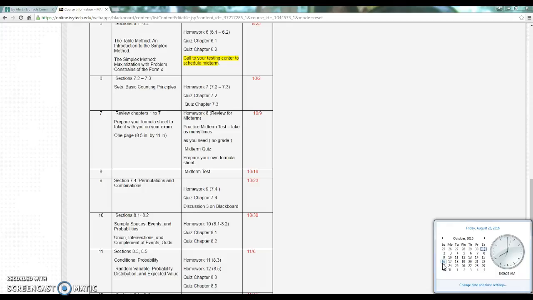You're probably not going to be able to actually take it on the 16th because I know our testing center is not going to be open on a Sunday. But when you look at it in more detail, it'll say that you can take it that whole week leading up to the 16th. So Monday up until Sunday you can take it. You're going to want to schedule it at some point during the week of the 10th to the 14th. So you have 5 different days that you can take that test. It's not that you have to take it on the 16th. That's just the final date.